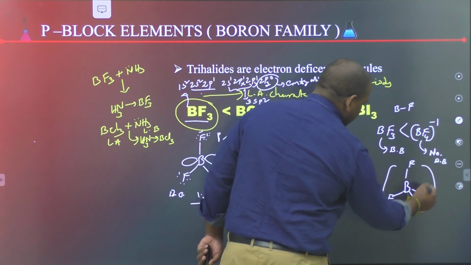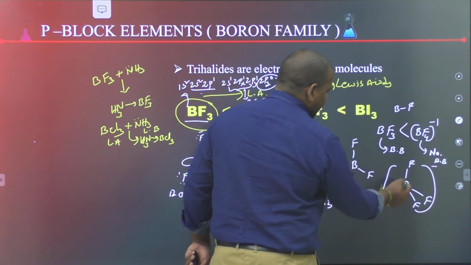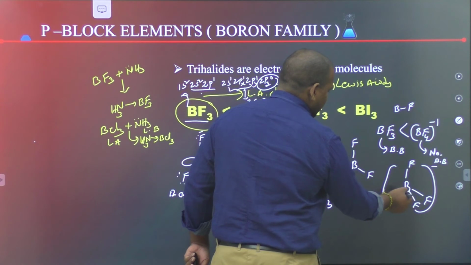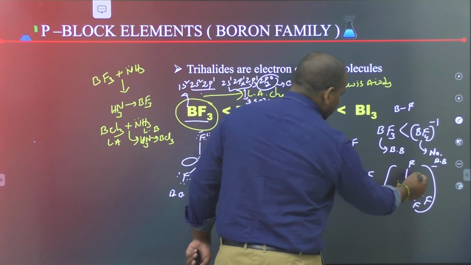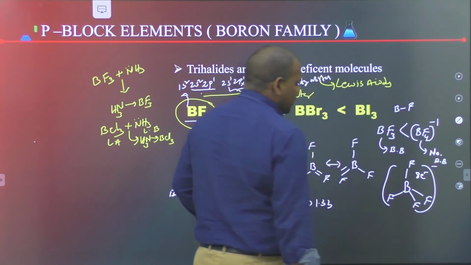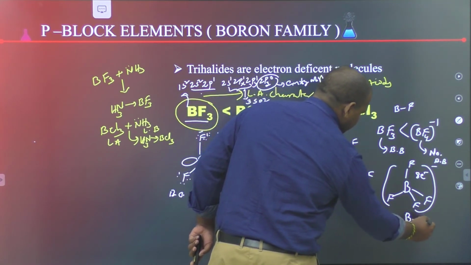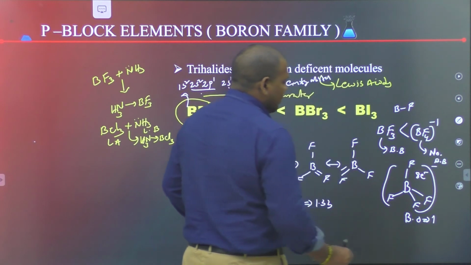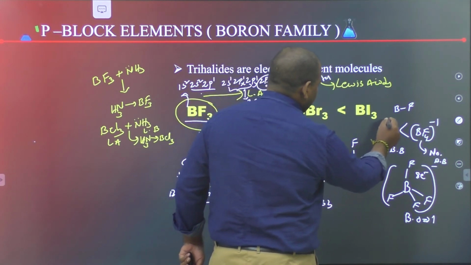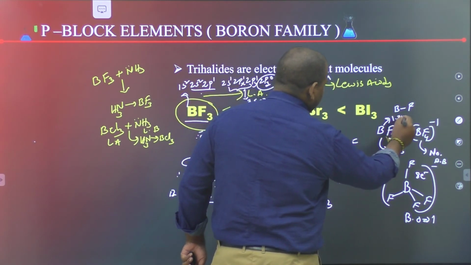In the BF4 minus structure, boron completes its octet with 2 plus 2 plus 2 plus 2, that is 8 electrons. Here the bond order is 1. But in BF3 the bond order is 1.33.